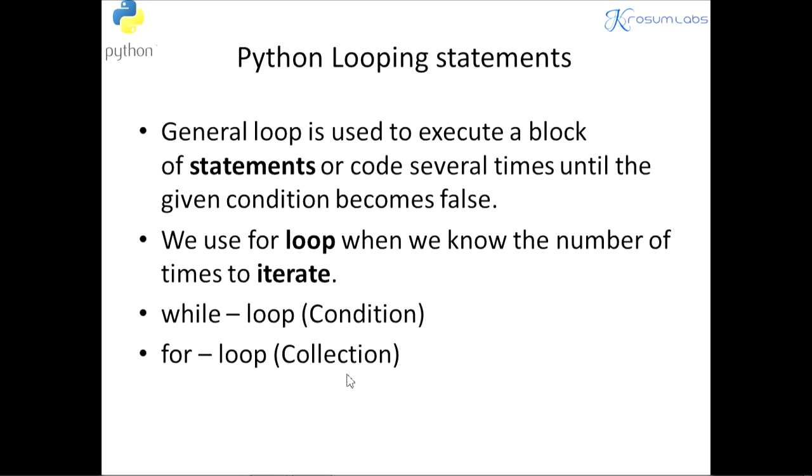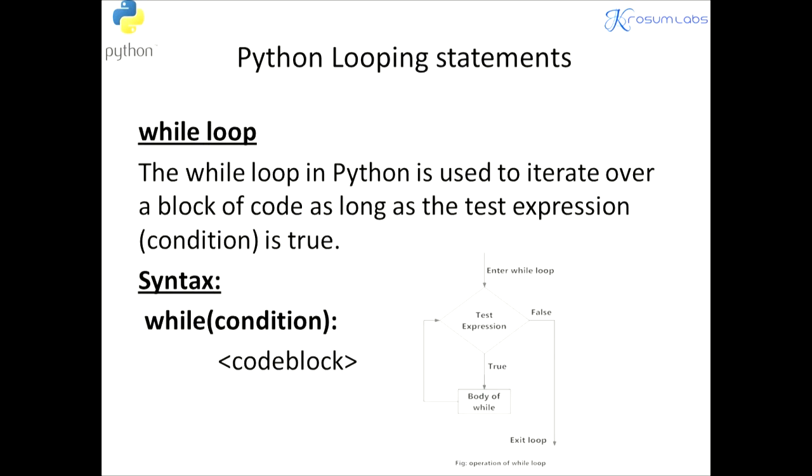So how do we implement this looping logic? First we will go to the while loop statement, followed by the for loop. Read the statement: a while loop in Python is used to iterate over a block of code as long as the test expression, that is the condition, is true. So first we test the condition using a conditional statement. If it is true, then the code block will execute. What is the code block? This section.